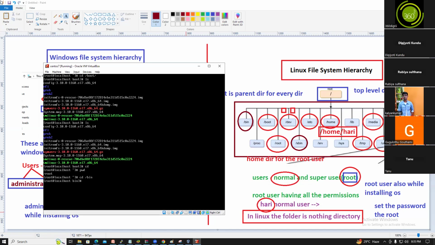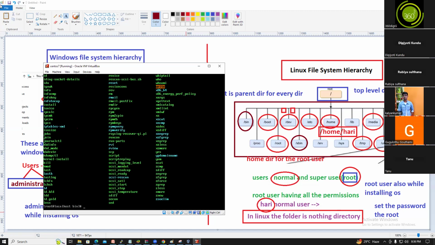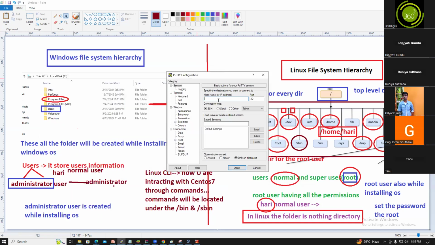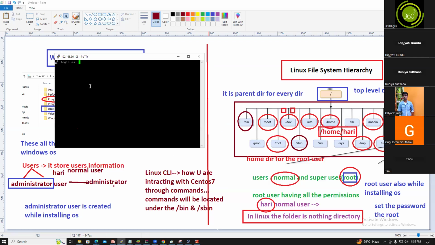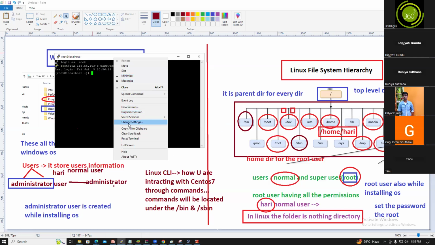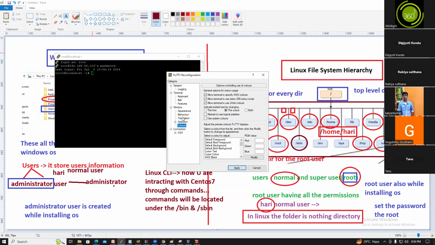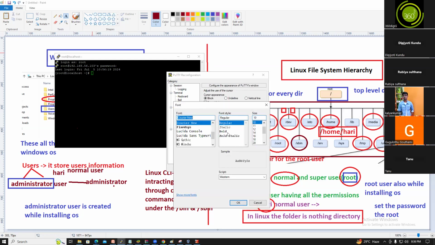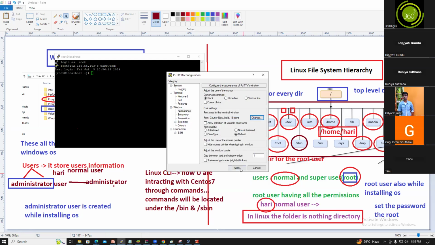cd bin, for example ls. For this purpose, we need to use PuTTY. You may not know PuTTY, but later I will tell you. I'm connecting to PuTTY with 192.168.56.103. The username is root and the password is redhat. I connected. Now in change settings, under Appearance, I want to change the font size to 18.